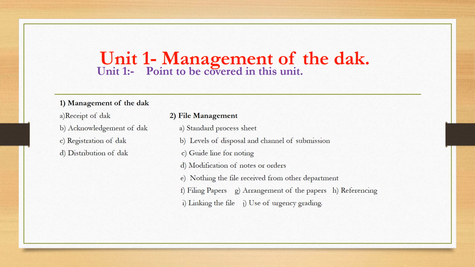Our subject name is Office Procedure for Agribusiness, meaning Karyalayin Prakriya. Steps, procedures and limitations, and how it works, are all explained in this subject. The first unit is Management of the Dak. Points to be covered in this unit: receipt of dak, acknowledgement of dak, registration of dak, distribution of dak.